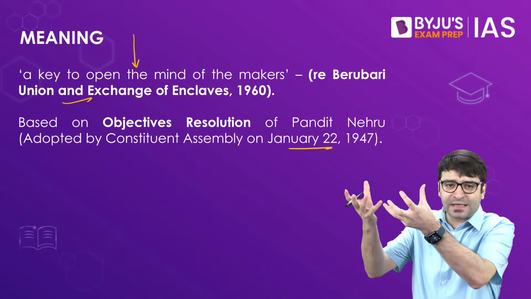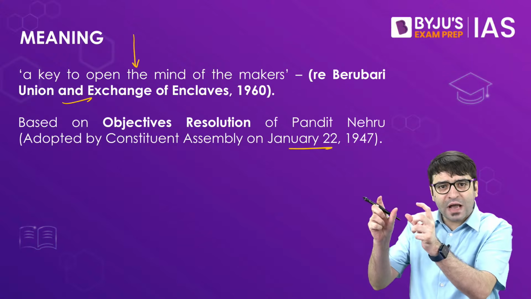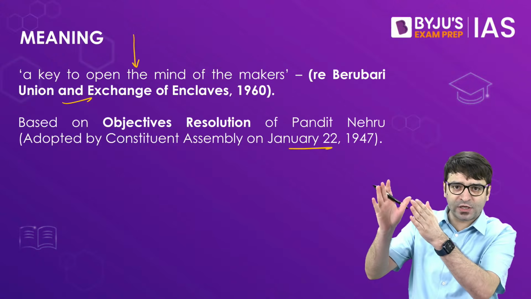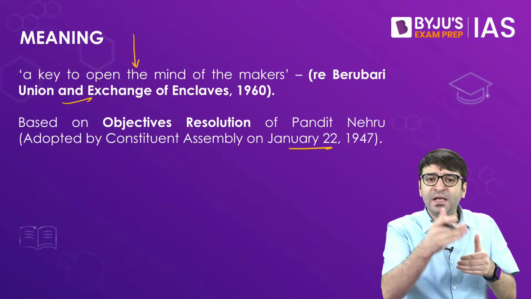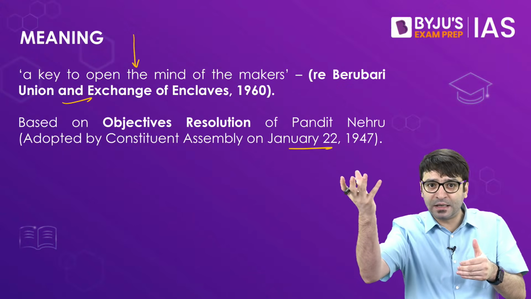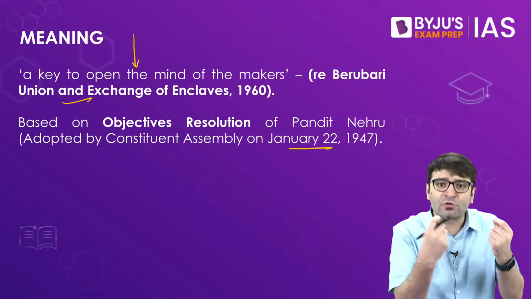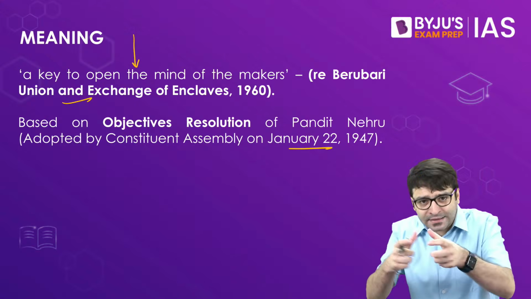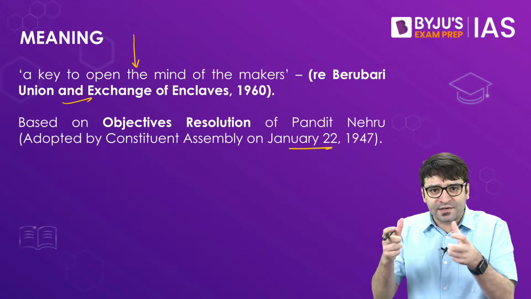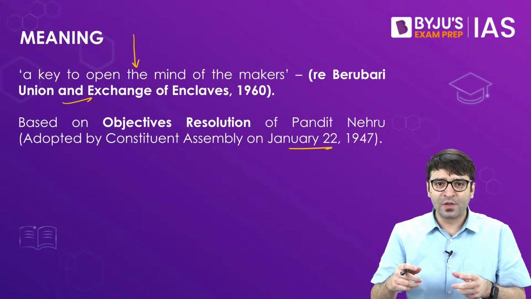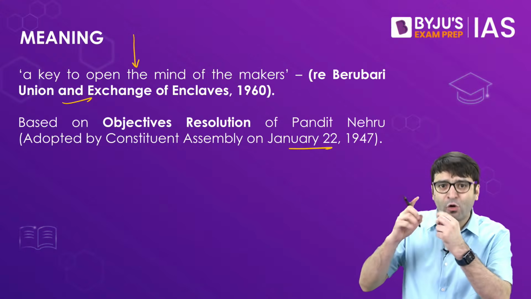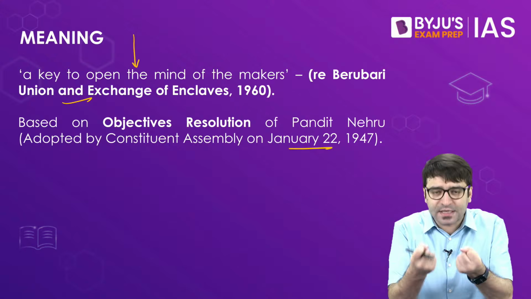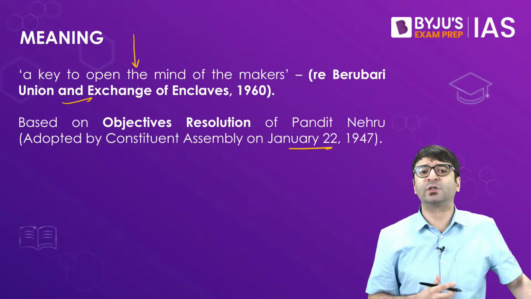He said, if we want to erect a building, we should also have a vision as to how this building should look like. Once we have that vision, then we will decide how the bricks should be placed so that we erect this building. Then we will also decide the raw material that will be used to erect such a building. Similarly, if we want in this Constituent Assembly to write and draft the constitution of an independent India, what should be our vision? What should be our goal? What should be our objective? For that, I am moving an objectives resolution. This is what we want to achieve through this constitution.